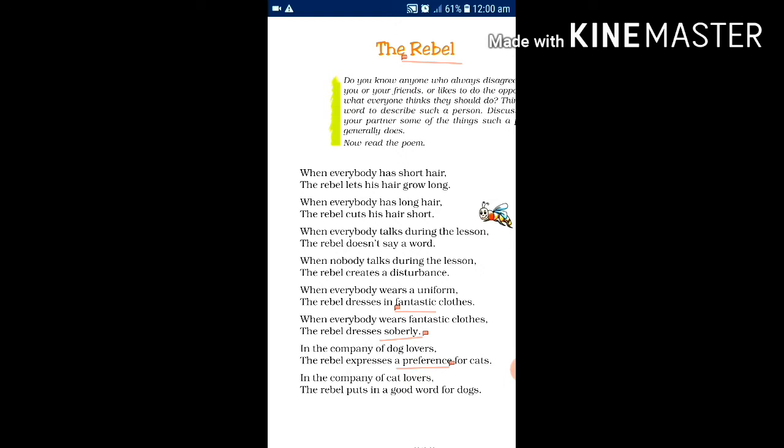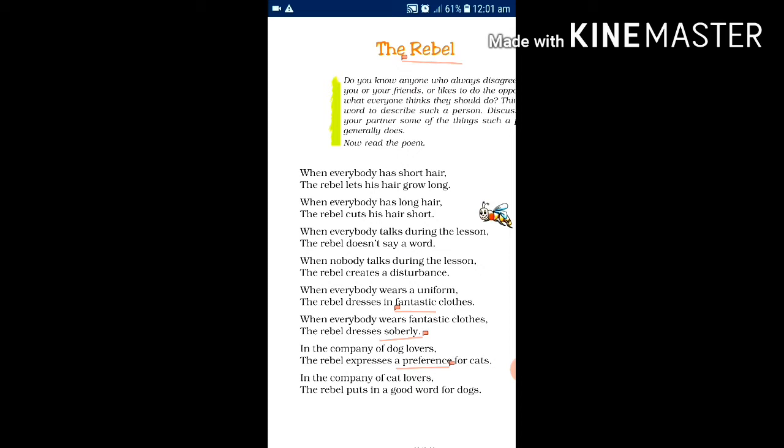The next couplet is, "When everybody has long hair, the rebel cuts his hair short." In these lines, the poet says that the rebel goes against the custom and tradition of the society. When the rest of the society grows hair long, the rebel cuts his hair short. This he does just to be different from others. So in every way, the rebel is different from others in society.